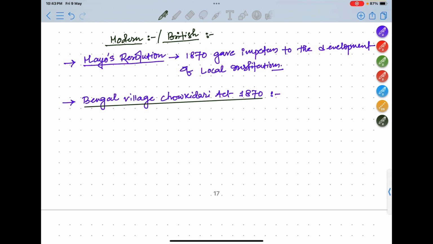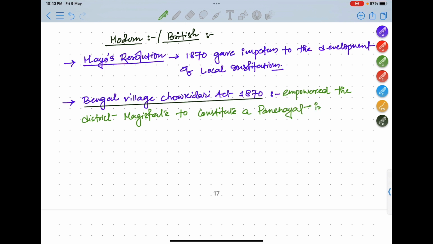After Mayo's resolution, this Bengal Village Chaukidari Act 1870 empowered the district magistrate to constitute a panchayat in any village.